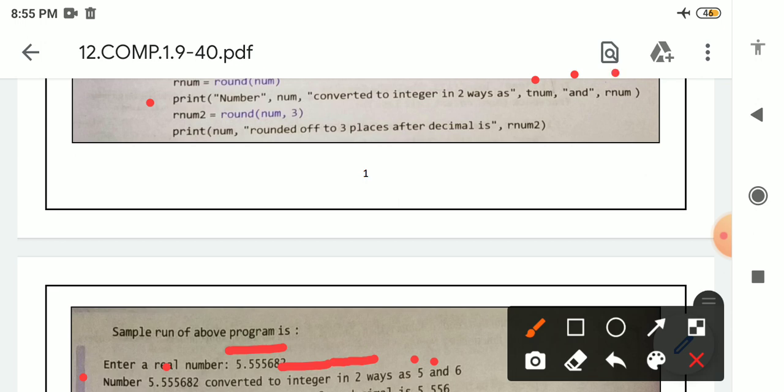After that, there is rnum. Rnum is a variable which is storing the calculated value of the round function. In this round function there is only one argument, only the number, so it will print the nearest integer. So the nearest integer of this number, the number is what? 5.5555682, so the nearest number will be 6 because it is above 50, so it will print 6 here.